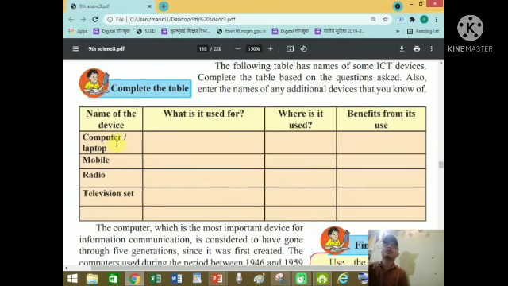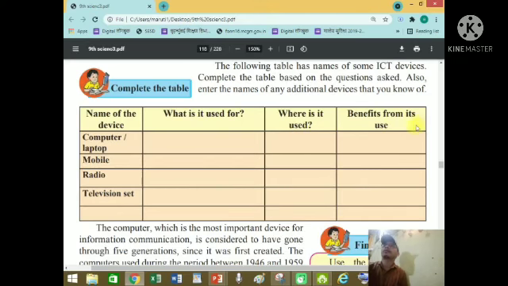Now, one, computer, laptop. What is it used for? Each and every use: entering data, collecting data, transactions, operating machines, different types. Okay. Where is it used? Home to industrial area. Each and every place. Okay.